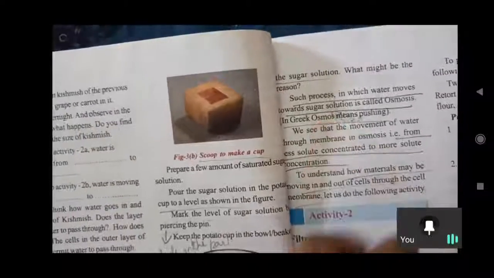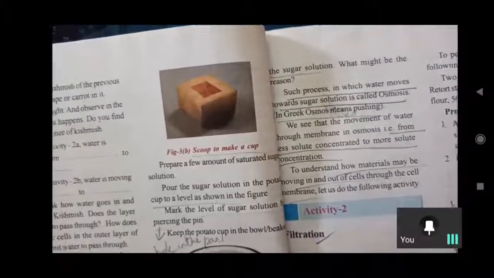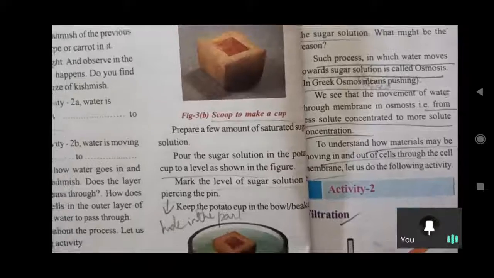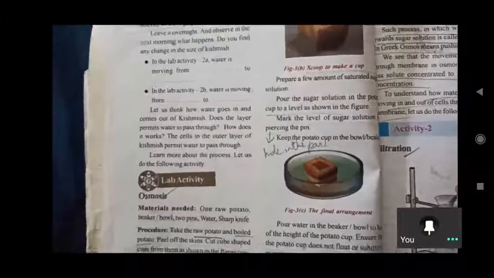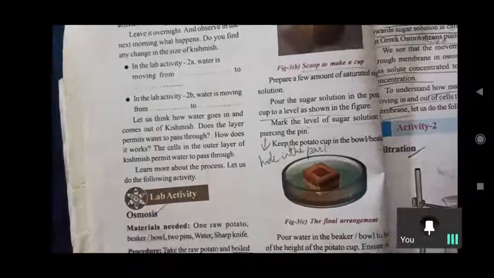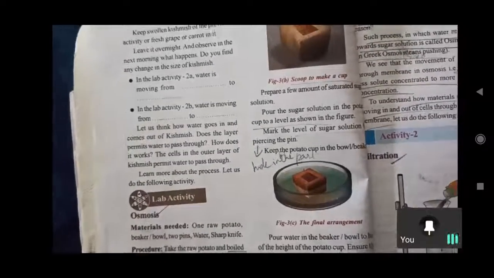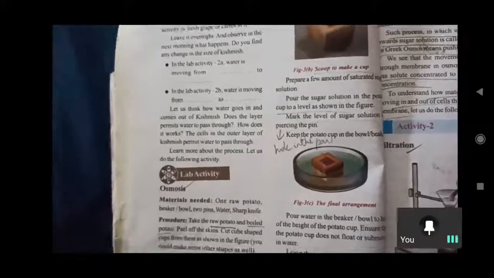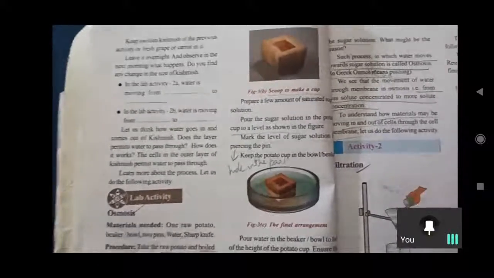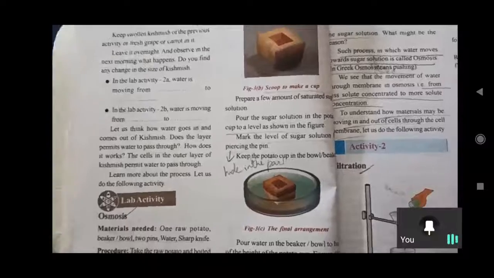Water moves towards the sugar solution, which is called osmosis. What is the sugar solution here? From the water to inside, we have sugar. Yes, in the raisin, we have sugar. Normal water doesn't have sugar. That water will enter into the raisin, and the raisin swells up. Water went into the raisin.